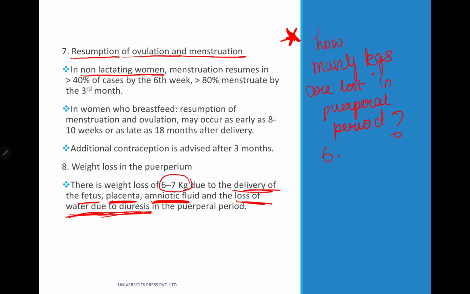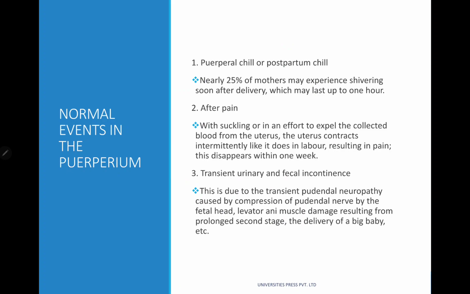Around 6 to 7 kgs are lost. And why? Because of delivery of the fetus, not only the fetus but the placenta, amniotic fluid, and loss of water. All are the causes of the 6 to 7 kg of weight loss in the puerperal period.